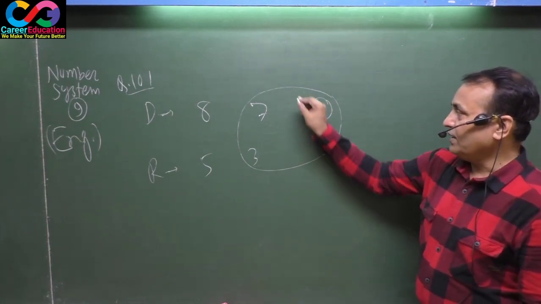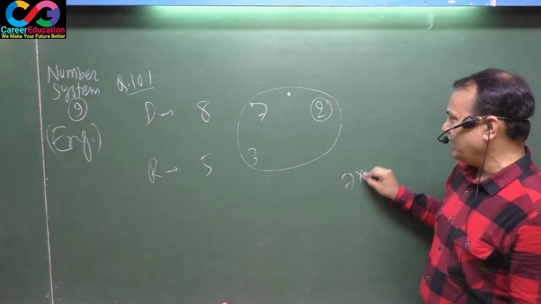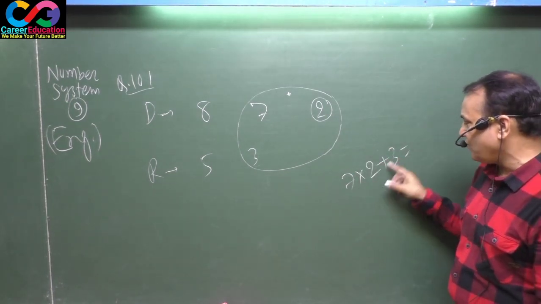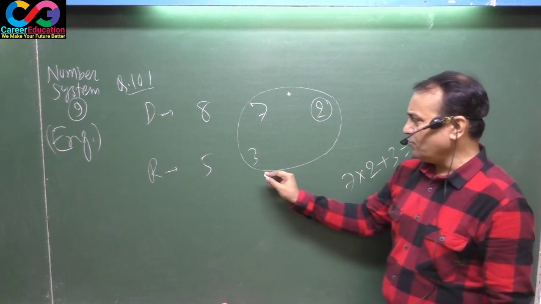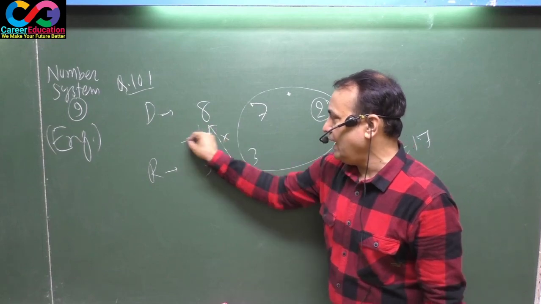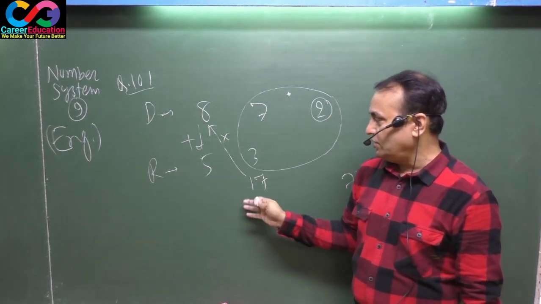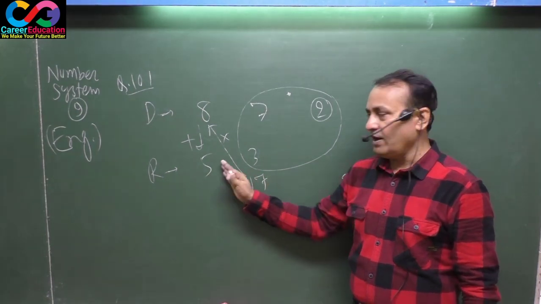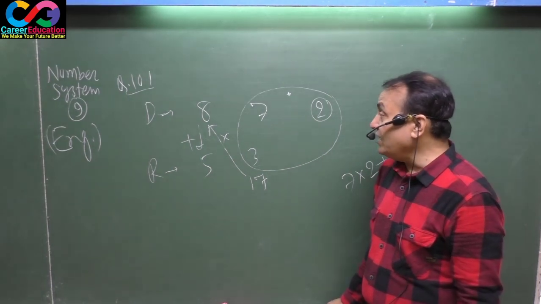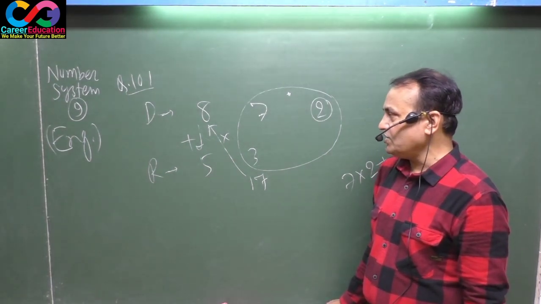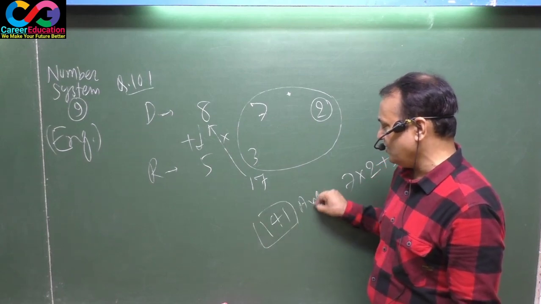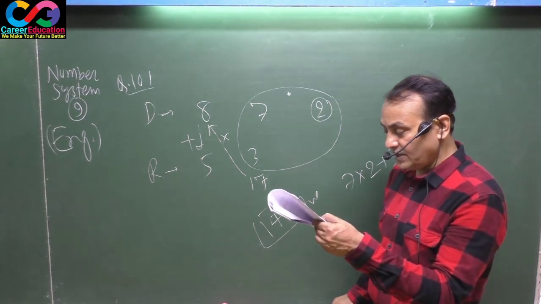That means, see here, here may be a number which when divided by 7, the last quotient is 2, remainder is 3. That means 7 twos are 14 plus 3, 17. So put here 17 now. Now this is your right way. Now you may apply the trick given by me. Multiply here: 17 eights are 136 plus 5, 141. This is your perfect answer. Note down, 141 must be the right answer for this question.